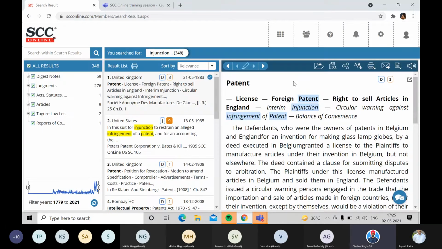Now, what this does: yesterday we were searching for infringement of patent, double quotes, injunction, doing a sub search and everything. But doing all this stuff was taking more time. And with this search, we actually got the results we were looking for. Sometimes things are much easier.